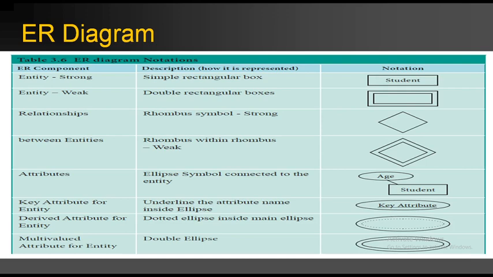And next one is derived attribute for an entity. If you are deriving an attribute from another attribute, it should be a dotted ellipse inside the main ellipse. So next one is multi-valued attribute. If you have a multi-valued attribute, it should be denoted within a double ellipse, and this is the ER diagram. It is an important 5 mark question.